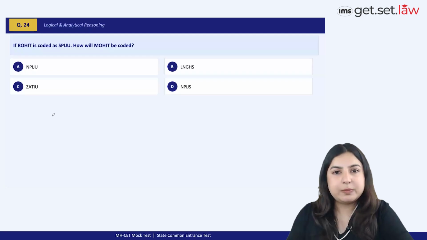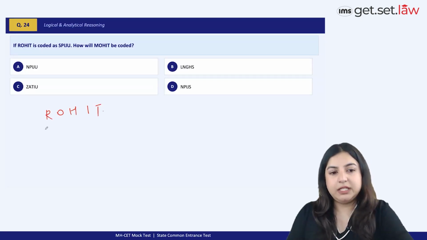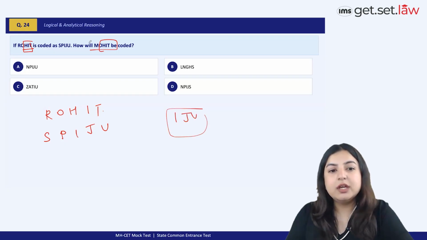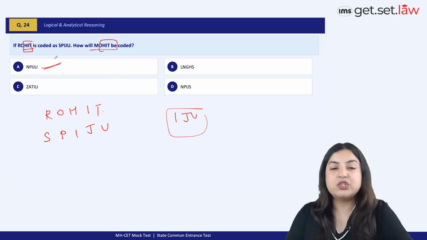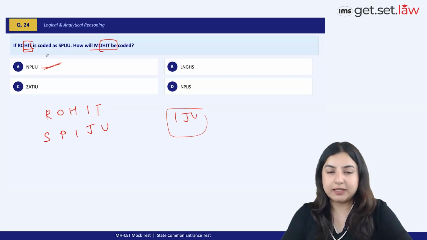All right, again, super simple question. Rohit is coded as, right, PQRSTMNOP, right, and HIIJ and TU. Similarly, Mohit will be coded as, right, because we know that HIT has already been coded as IJU. We know that the last word has to end like this. And this is an easy question. You can obviously decode M and O here as well. But I told you a much quicker way to solve this. Option E here is correct.